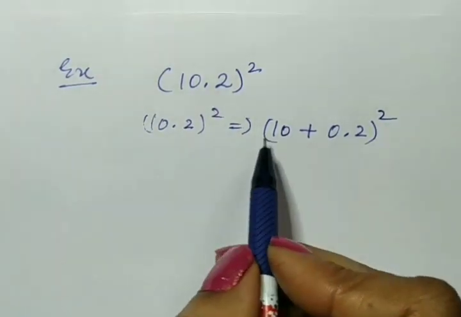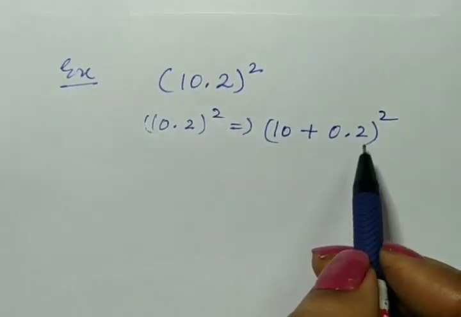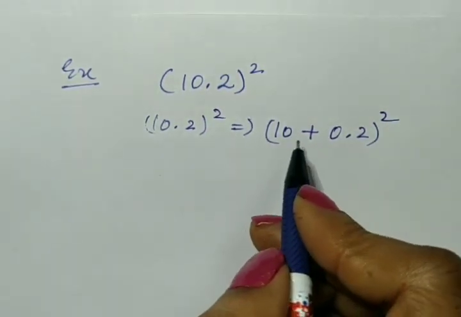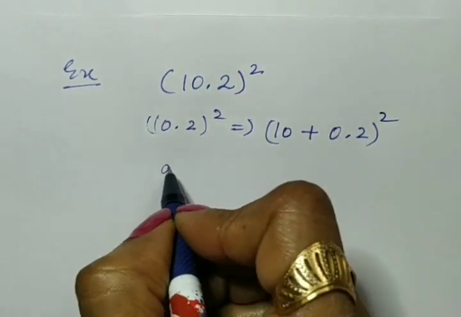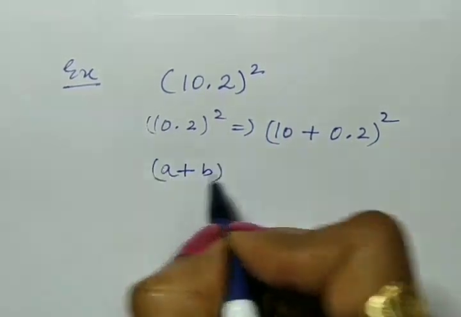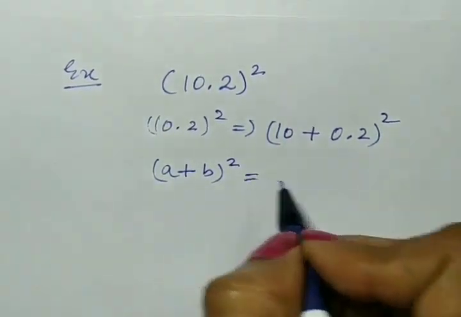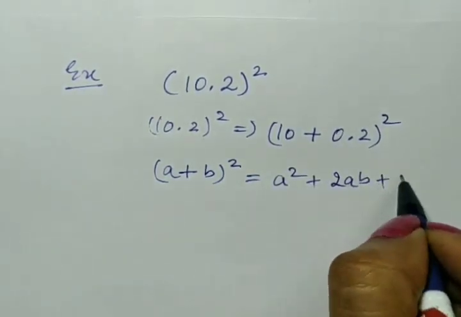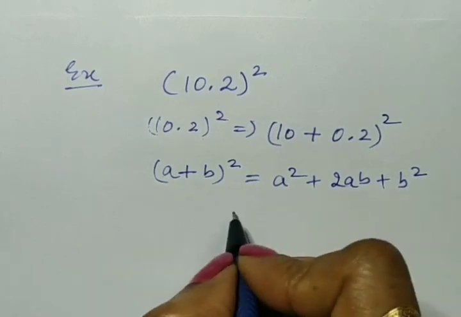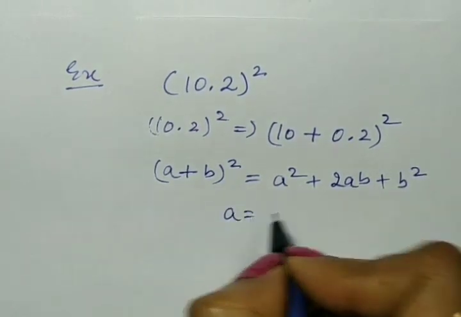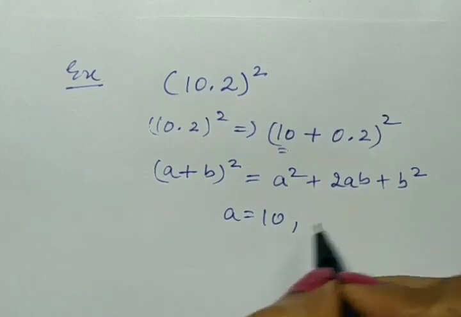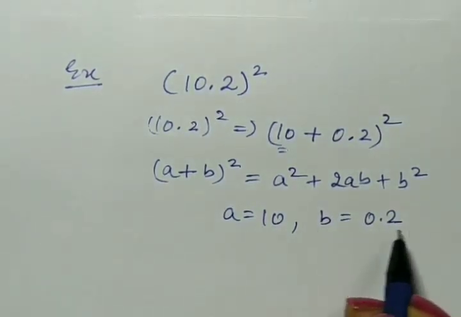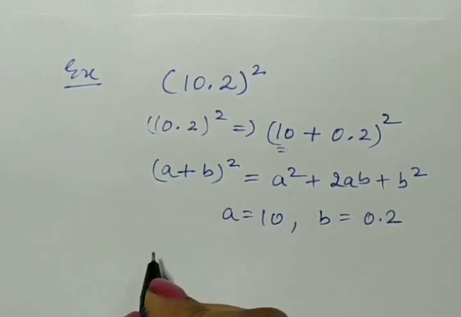We can write it like this because 10 plus 0.2 will equal 10.2. So both are equal. Now use identity first, and according to identity first, a plus b whole square is equal to a square plus 2ab plus b square, where a is equal to 10 and b is equal to 0.2. Now put the value of a and b in this identity.